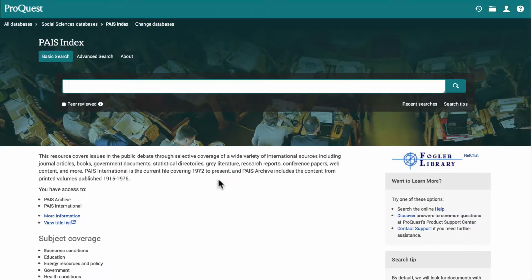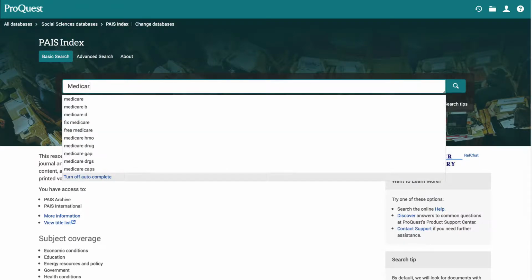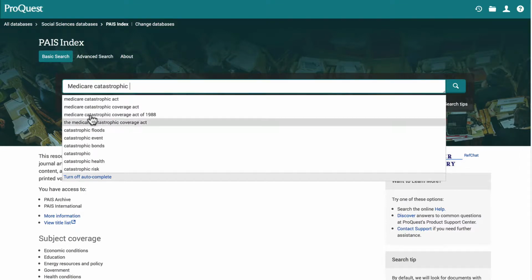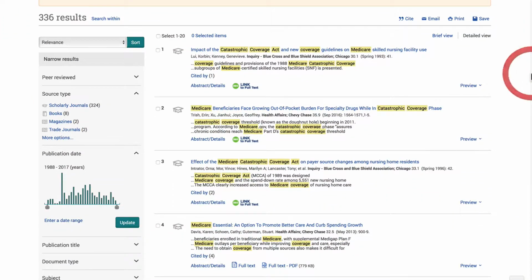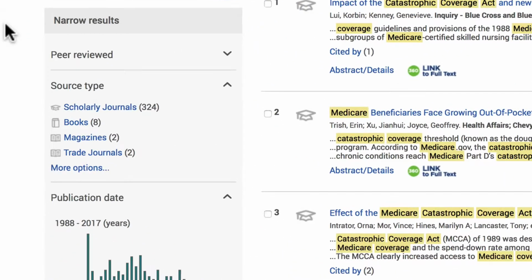You may be asked to enter your Main Street login and password. Now that the database is open, we can type in the words of our policy. I've typed in Medicare Catastrophic Coverage Act, and now I am getting some search results. Before we look at our results, let's look at the left-hand column under source type.